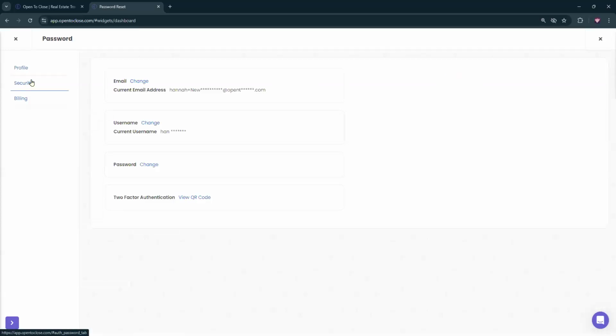But I can go over to security and I can update the email, change the password, and change the username. So if I need to update or change something on this particular user, I can impersonate them and make those updates if I need to. Okay, that's just if you need to.